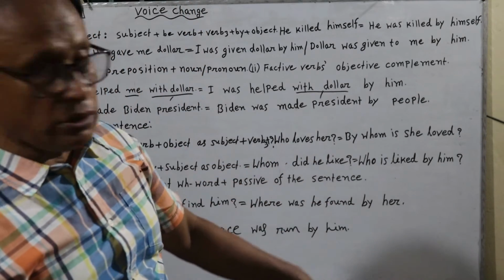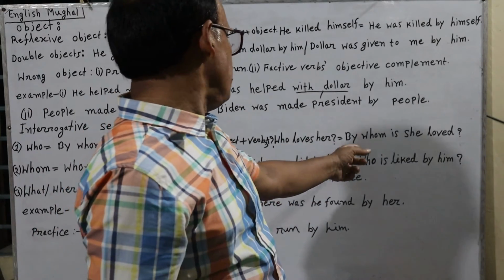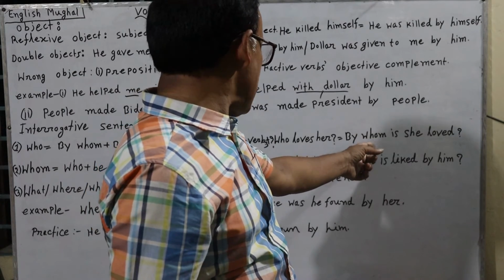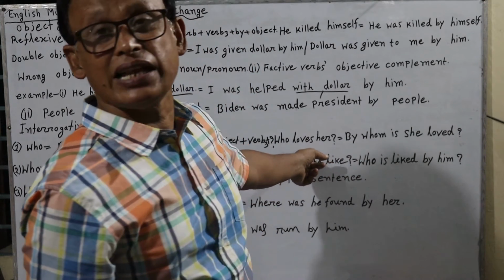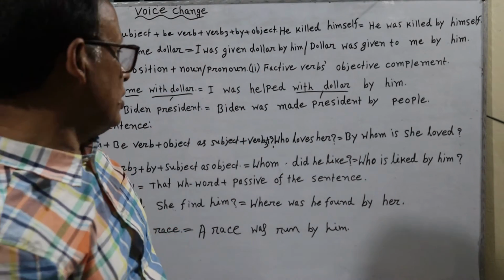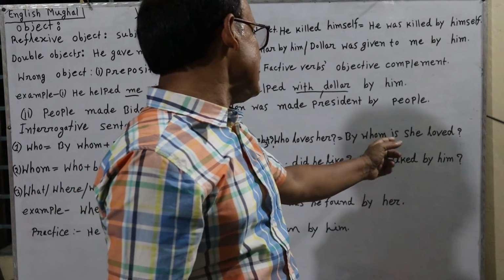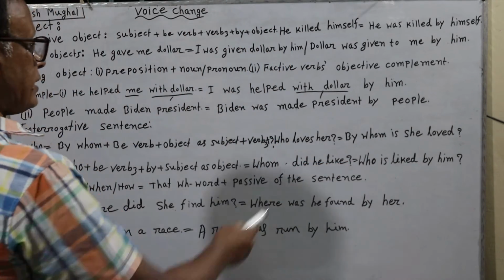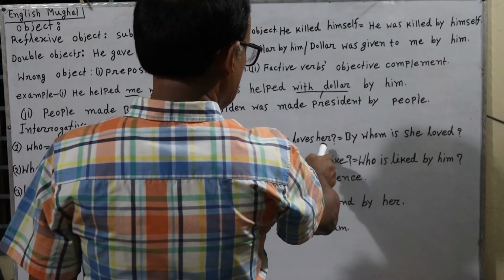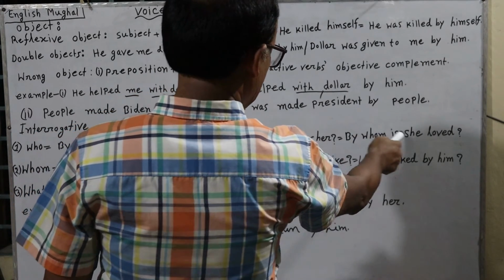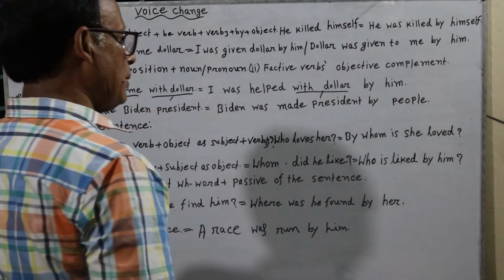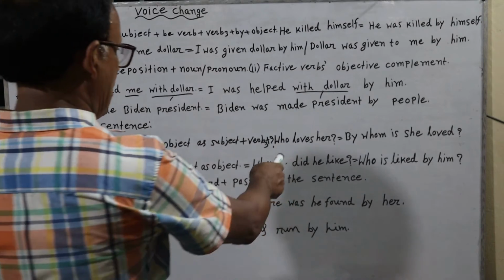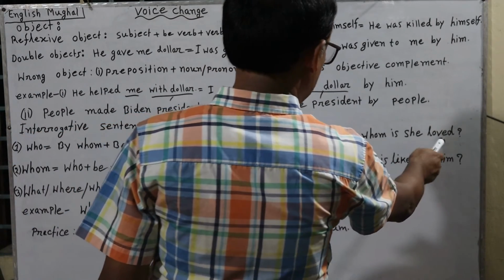So according to the rule, we shall use by whom in passive voice at first, then the be verb. As loves lies in present tense, the be verb here is surely is. Then the object has been used as subject. Her has become she. Then we have used the past participle of the verb. Here loves has become loved.